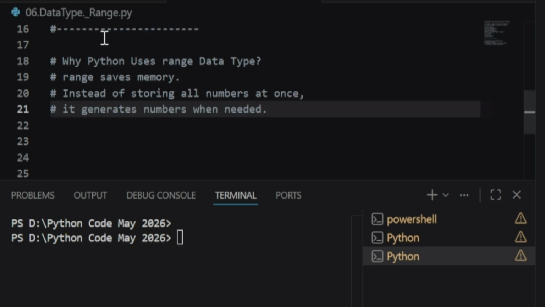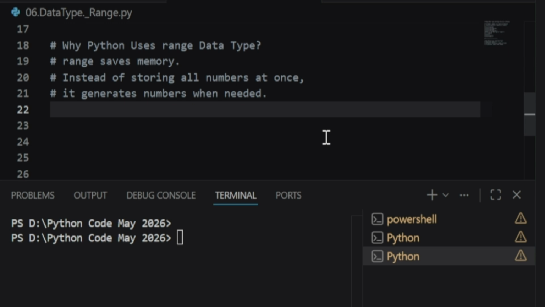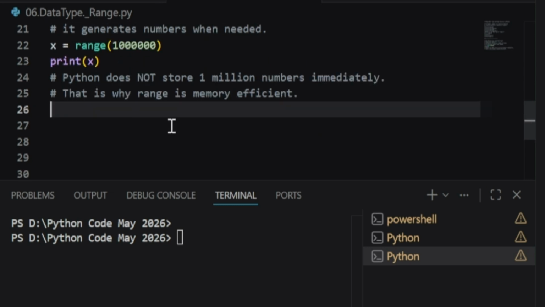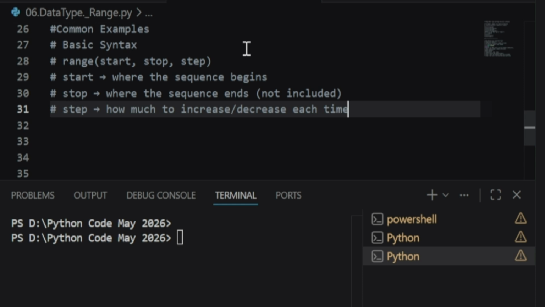So why does Python use the range data type? Because range saves memory. Instead of storing all the members at once, it generates numbers when needed. Suppose I create a range of 10 million, it is not going to create it at this moment. It will create them when required. So here Python does not store 10 million numbers immediately.